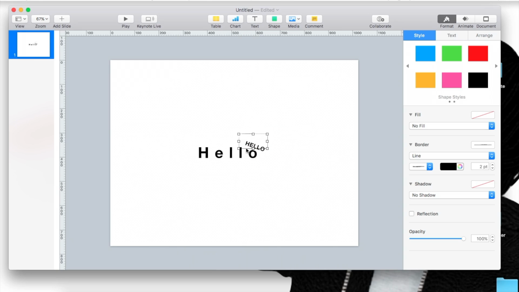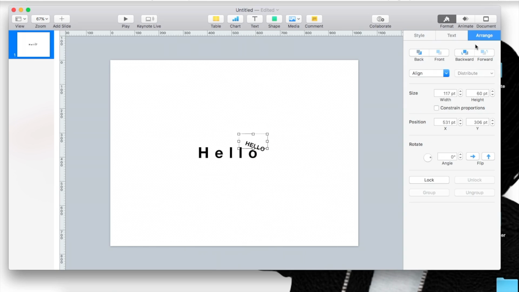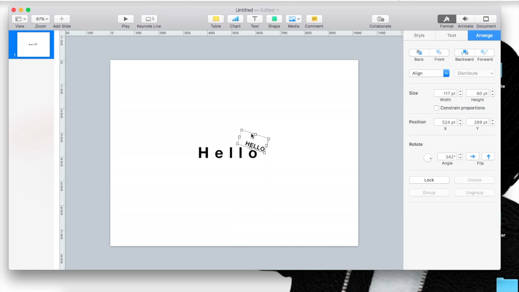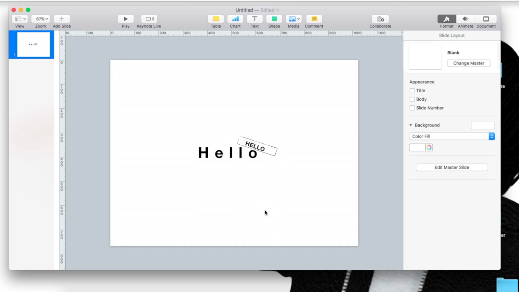You can size it to the font, but remember we changed the angle, so you're going to have to change the angle too. And then you size it to how you feel. You can make it as long or as short as you want. So that's how to create a box on its own.